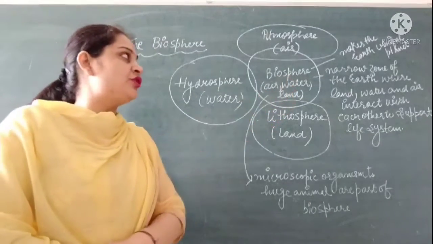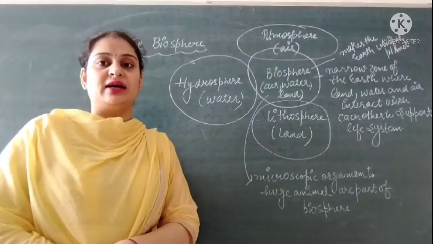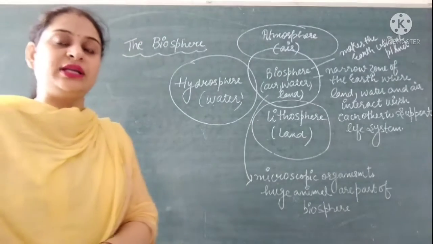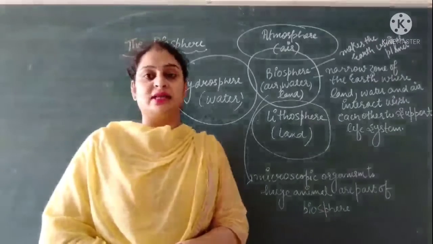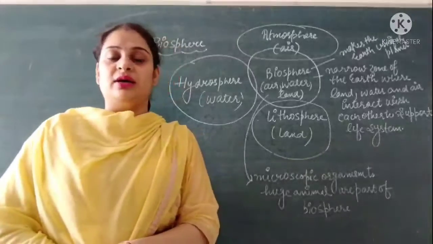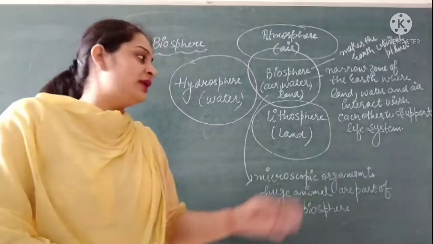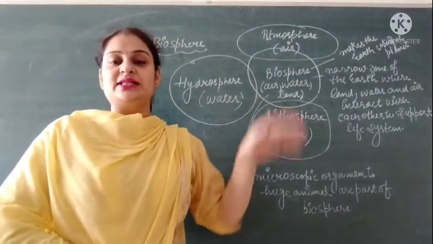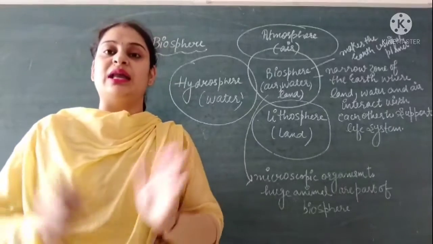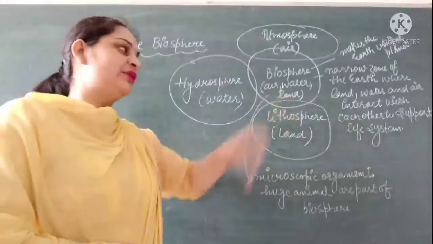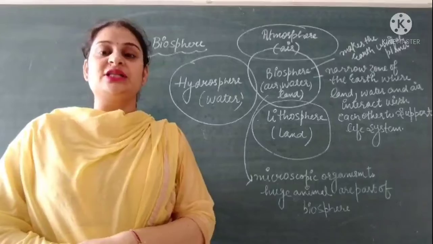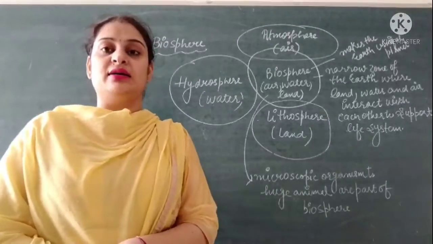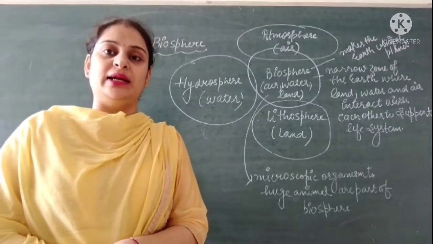Due to the presence of biosphere, our earth is a unique planet, because earth is the only planet where life exists. On the earth there is a presence of land, water and air, and these three spheres are found collectively in the biosphere where life is possible. That means biosphere makes our earth a unique planet.